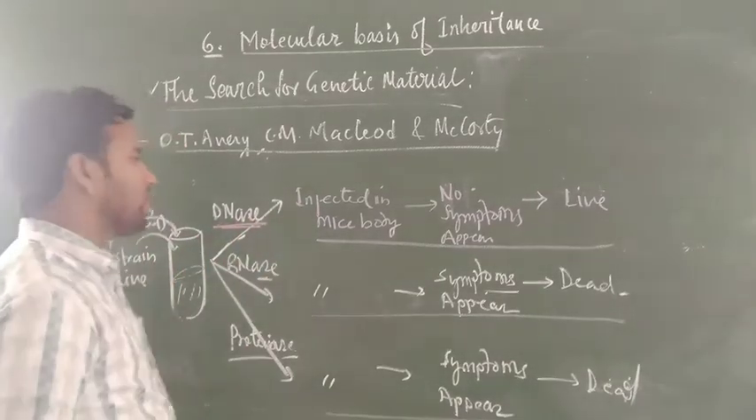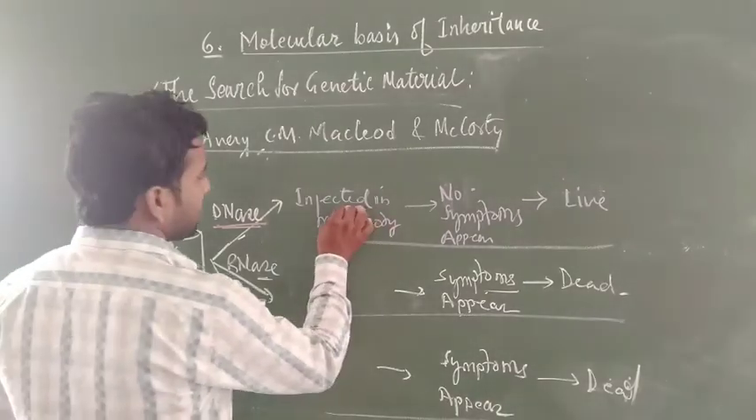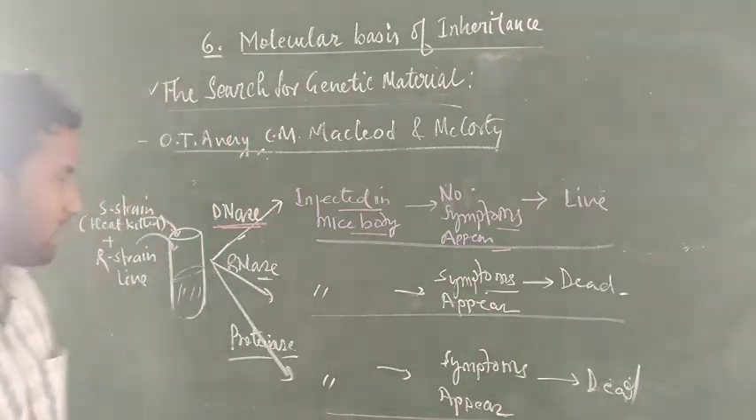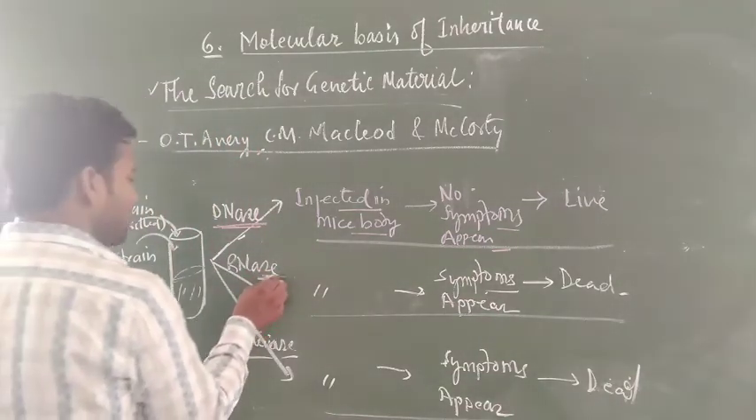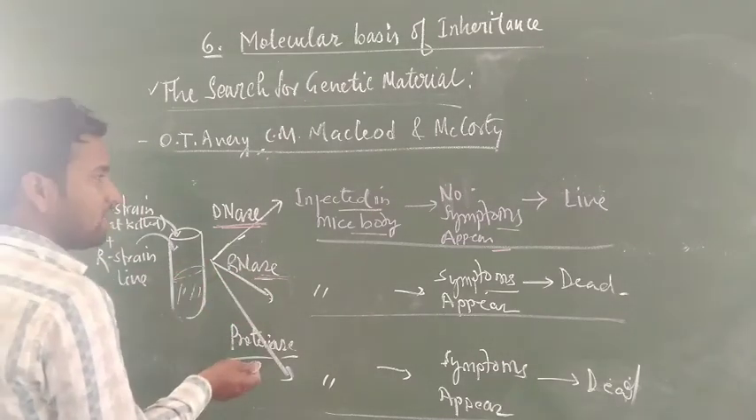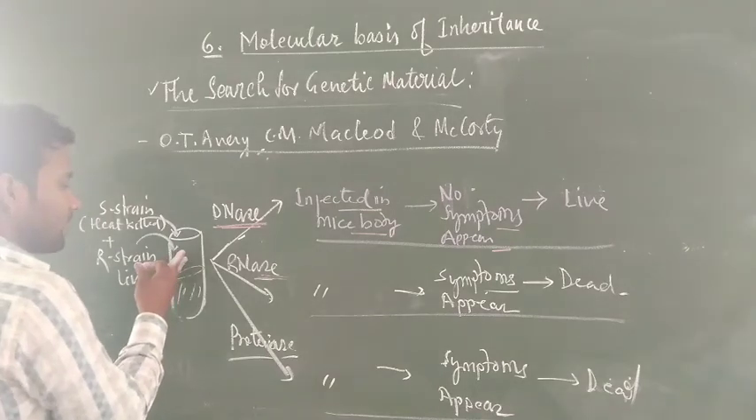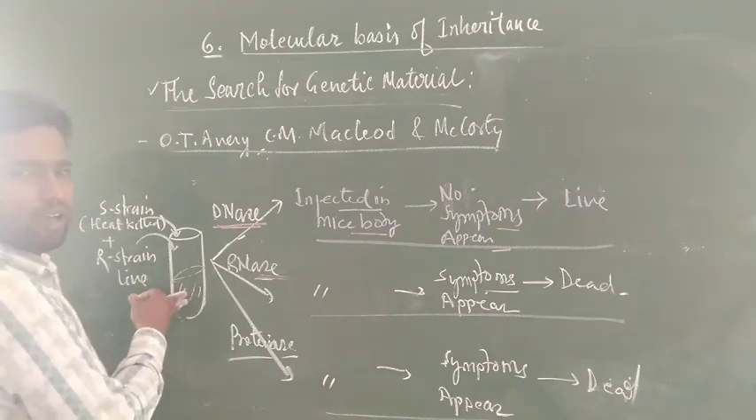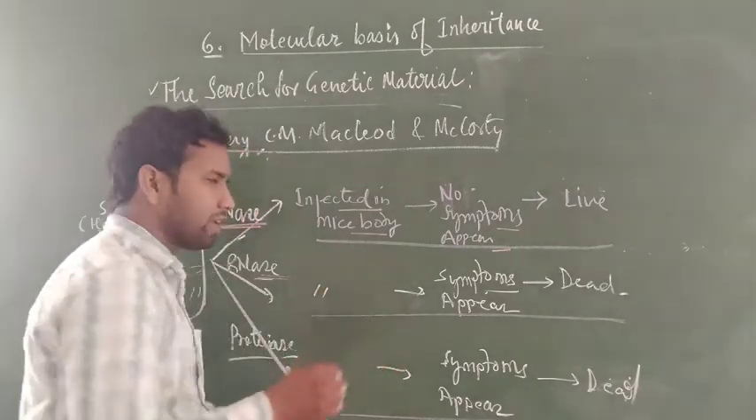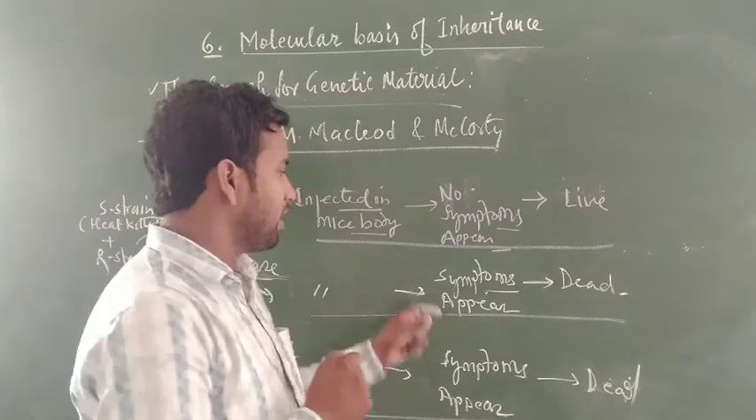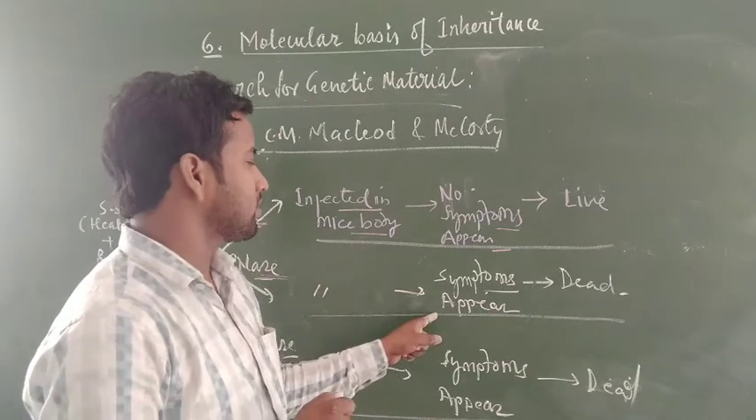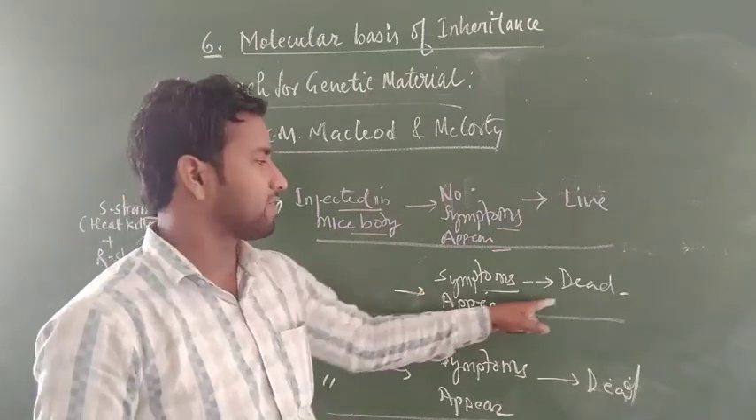That's why no R form changes into the S form, and if they are injected into the mice body, no symptoms appear and the mice will live. But in the second case, when RNase is given, it is able to digest RNA only. DNA remains in the solution, and DNA is able to transform the R form into the S form. So if they are injected into the mice, because the R form has already converted into the S form, the S form is able to cause symptoms in the mice, and the mice will die after some time.